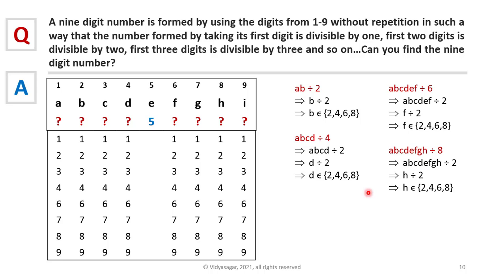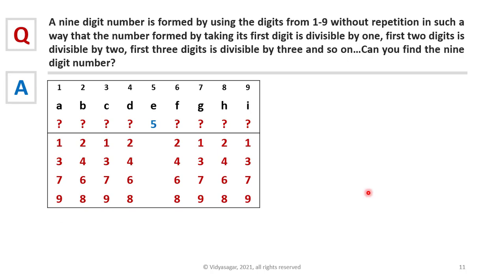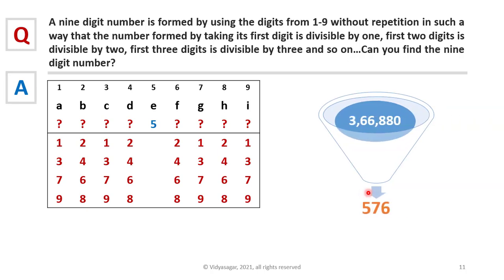Now we have 4 unknowns and 4 possible numbers. That means these 4 unknowns must be 2, 4, 6, 8, not necessarily in that order. This also means that the other unknowns A, C, G, I should be among 1, 3, 7, 9, not necessarily in that order, because 2, 4, 6, 8 are taken and E is 5. By doing this simple calculation, we have reduced the number of possibilities from 3,66,880 to just 576. Let's try to simplify this further.